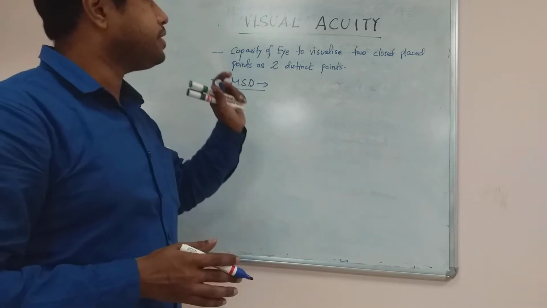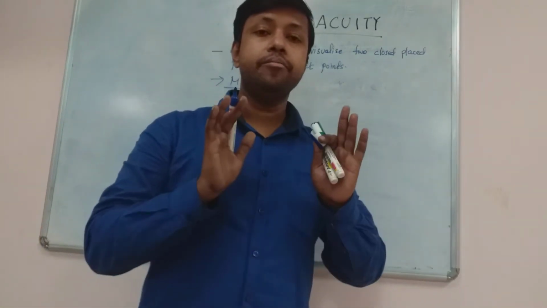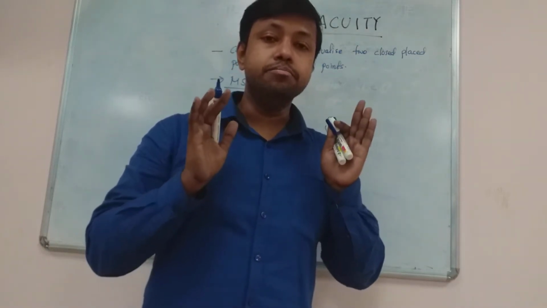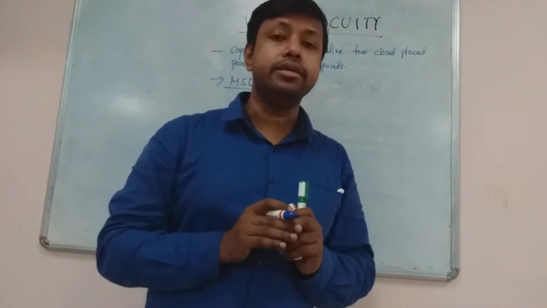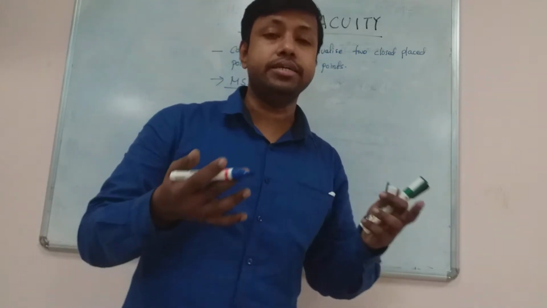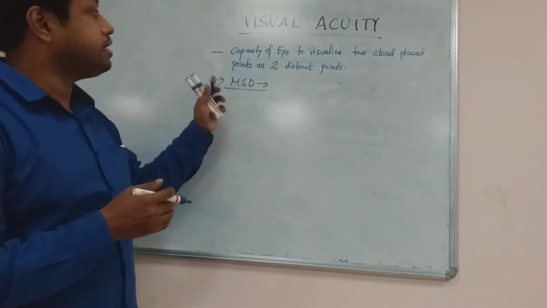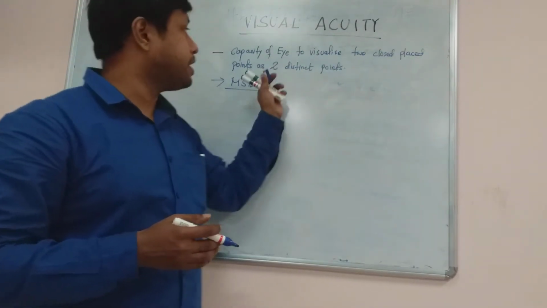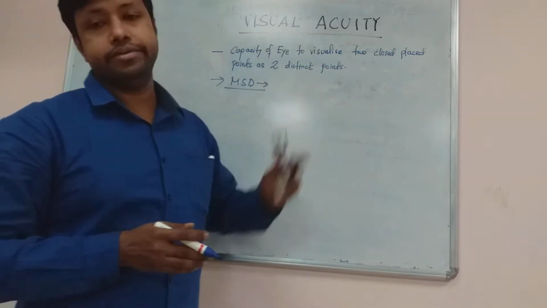And what is visual acuity? In layman's terms, it is the capacity or quality of the eye to visualize an object very accurately, or with what accuracy it can visualize an object. It can also be defined as the capacity of the eye to visualize two closely placed points as two distinct points.